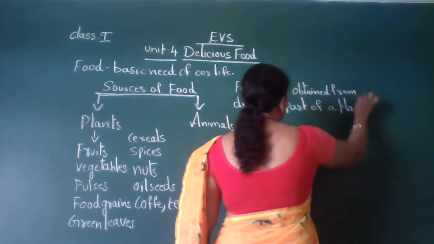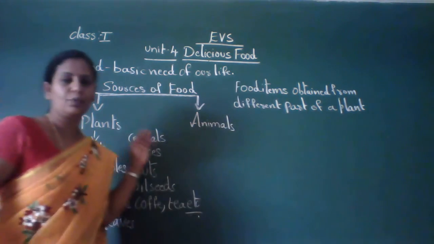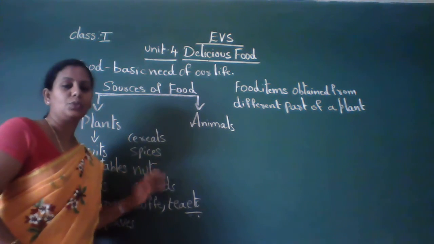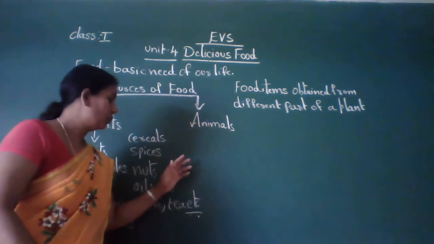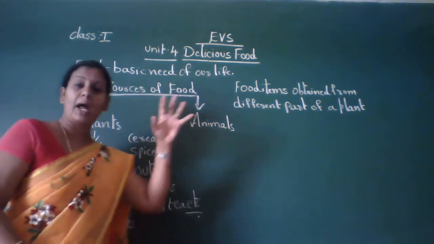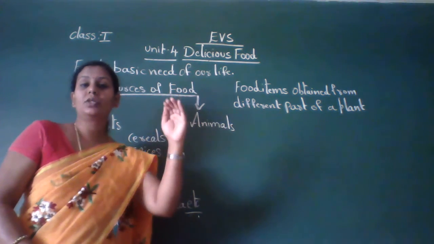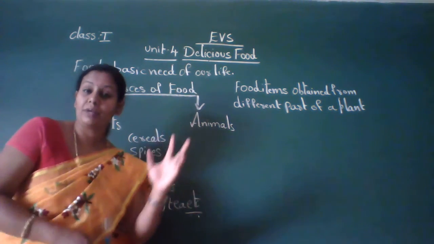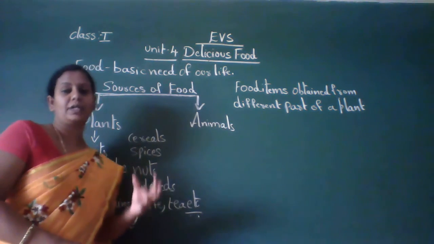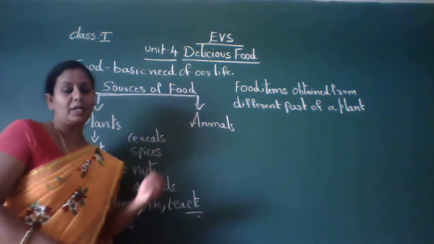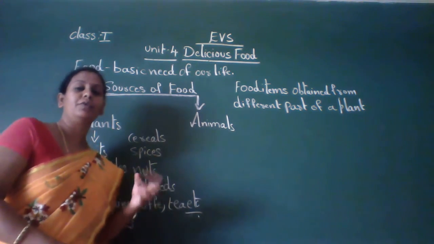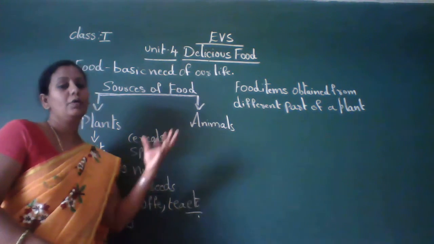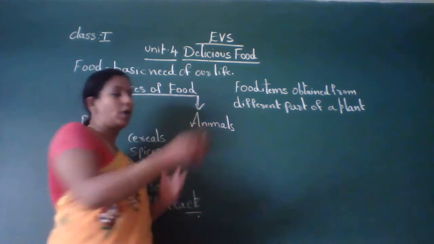Okay. So now fruits, vegetables, pulses, green leaves, cereals, oil seeds, coffee, tea, everything we get from plants. So from the different parts of plants we get different food items. From the root we get some food items. From the stem a few food items we will get. From the leaves different food items. So flower part and fruit part also give food items. So let's know one by one.